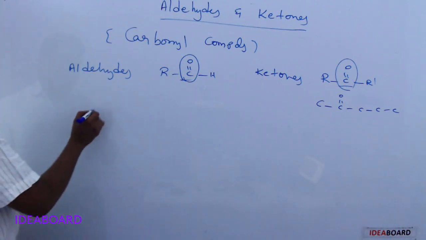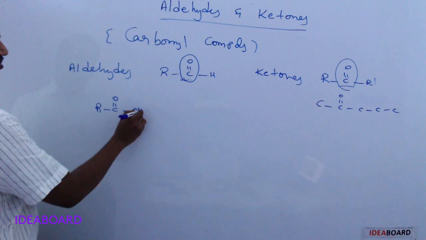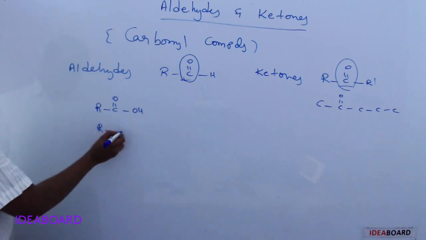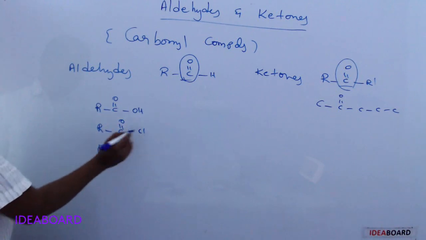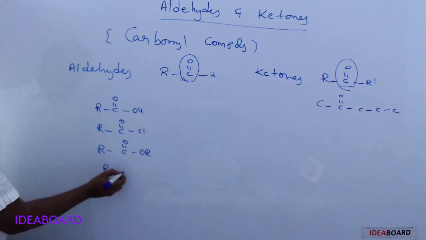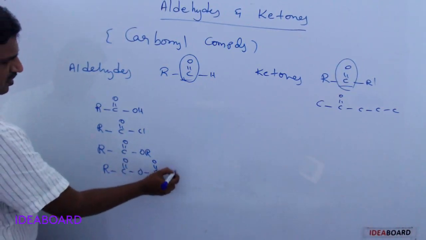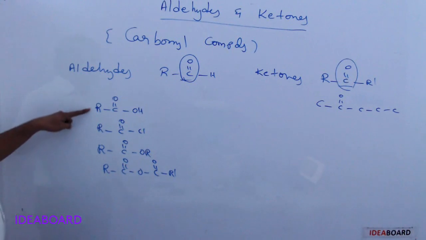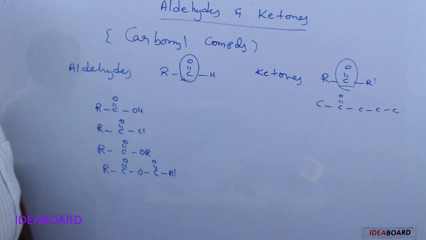Not only aldehydes and ketones, if we take carboxylic acids, acid chlorides or acid halides, esters, and anhydrides, COR dash, so this is carboxylic acid, acid chloride, ester, anhydrides.